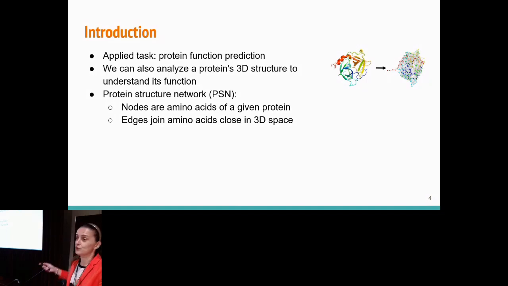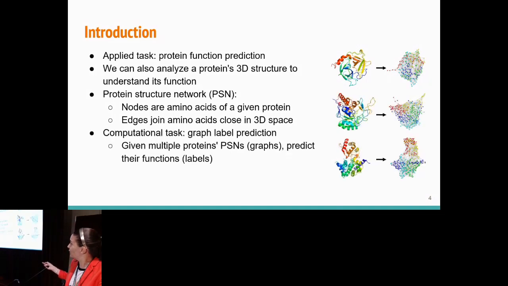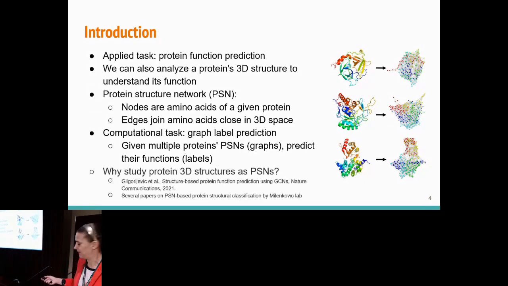And if you accept that, then I'm going to tell you a little bit more why we need to model structures as networks shortly. Then the computational task is now, given multiple networks corresponding to multiple proteins, objects are networks, and the goal is to predict labels or functions of those objects. And just a tiny little flavor of why study protein 3D structures as PSNs.